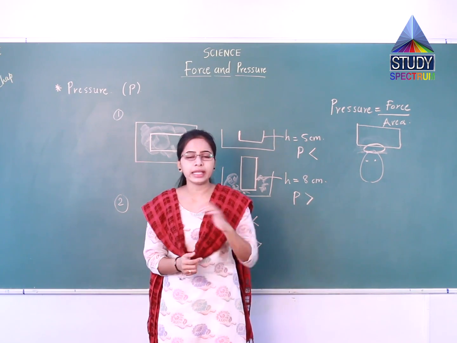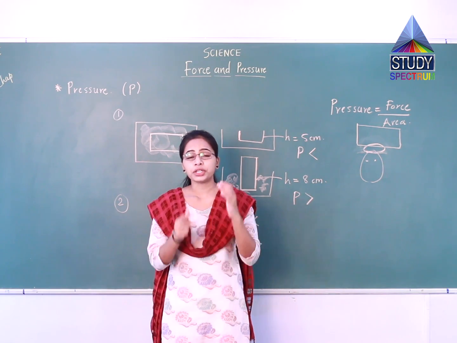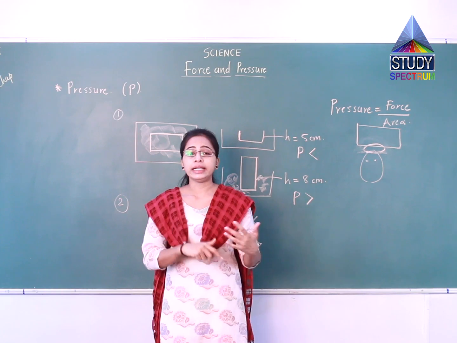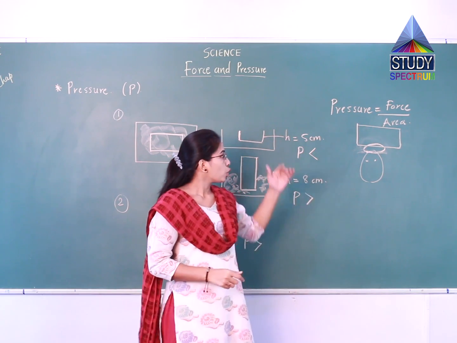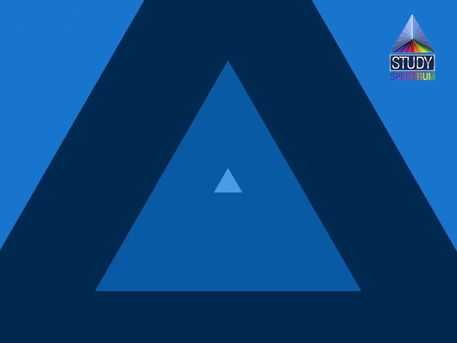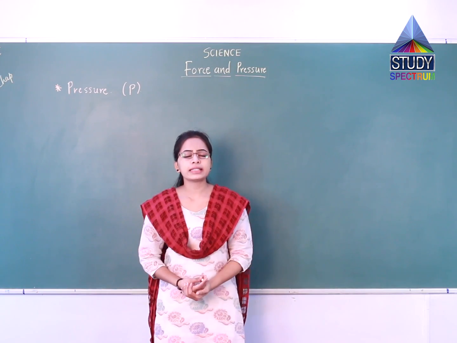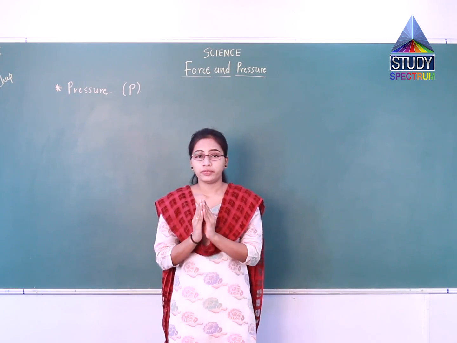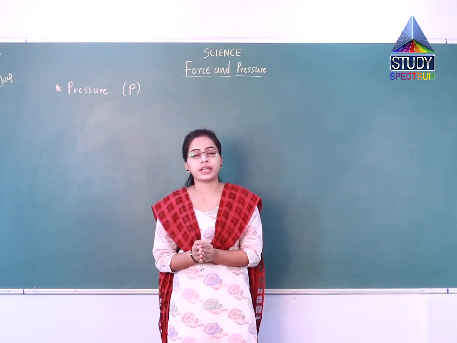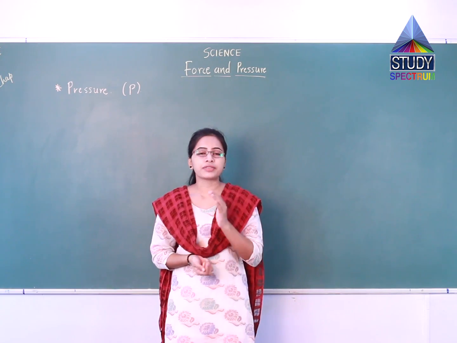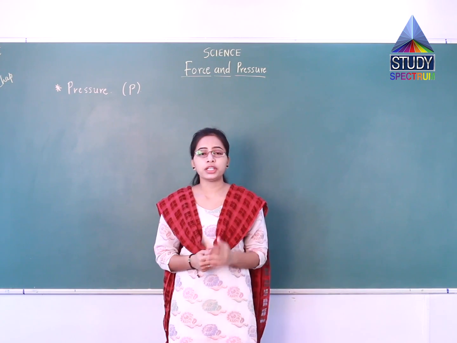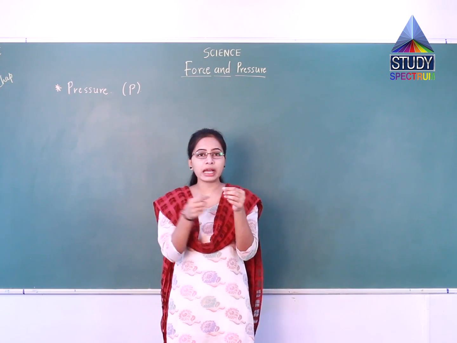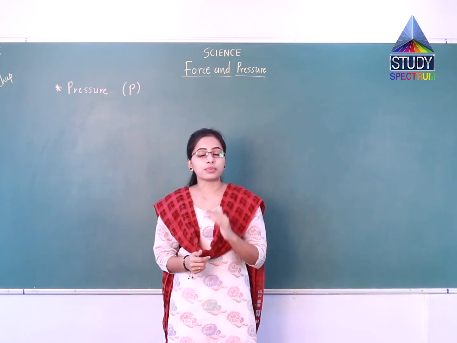So these are the daily examples by which we can understand how pressure is exerted and how it is related to area. So this is the pressure that we are studying here. Now let us have some more examples of pressure. Try to cut vegetables with a sharp knife and a blunt knife. What will you observe? It is very easy to cut the vegetable with a sharp knife, because sharp means the area is pointed, it is a smaller area.